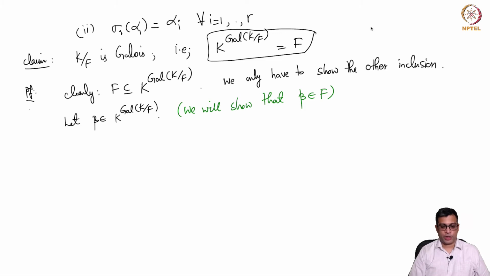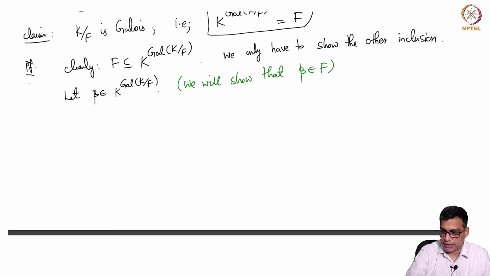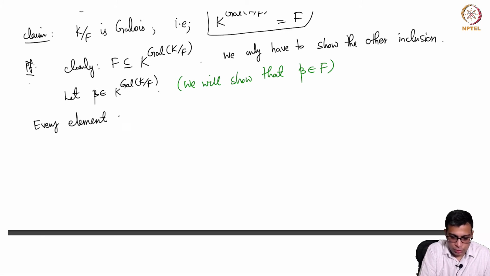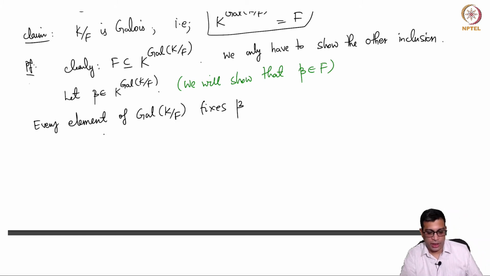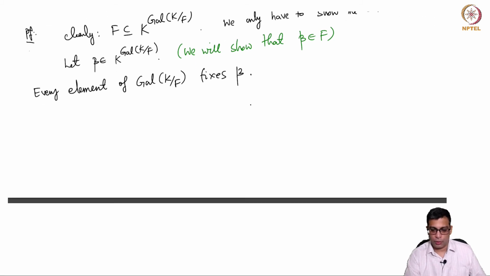So now the first point I want to argue is, so this is an exercise, maybe I'll write a bit more and then write the exercise. Every element of Galois K over F fixes beta by definition, right? Because beta is in the fixed field of Galois K over F. Now where are we?